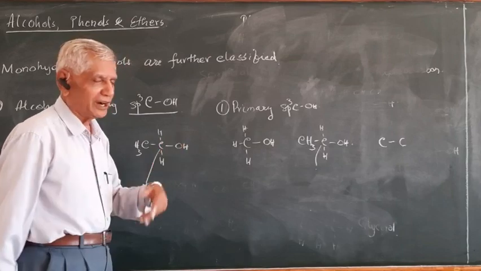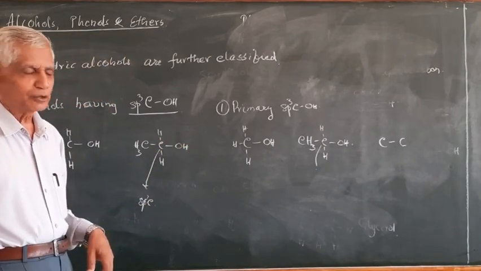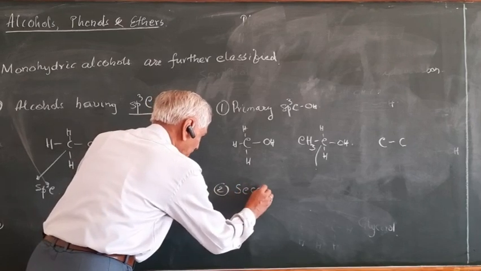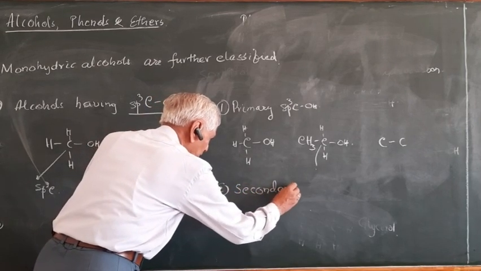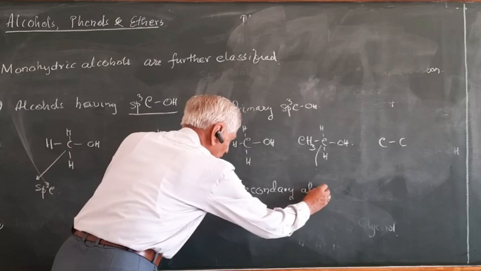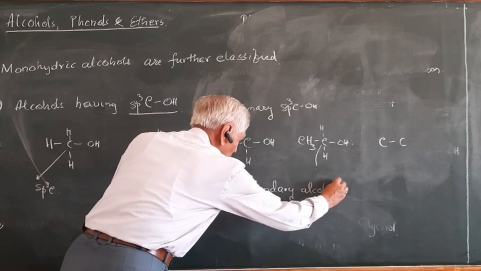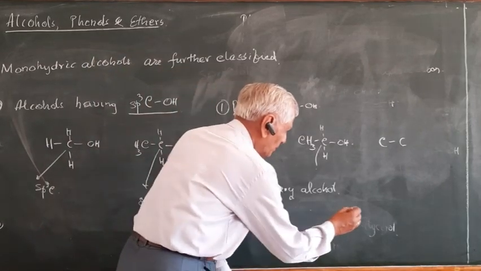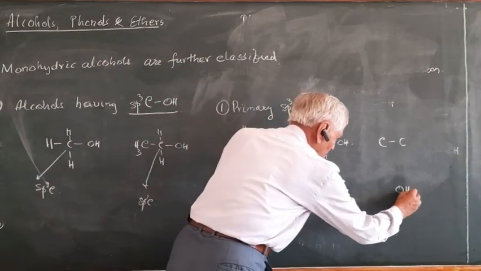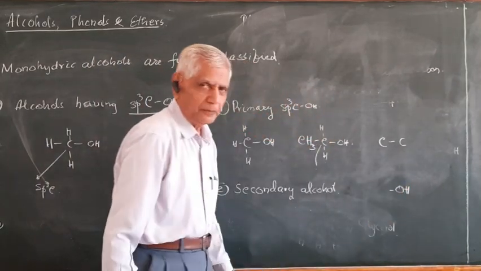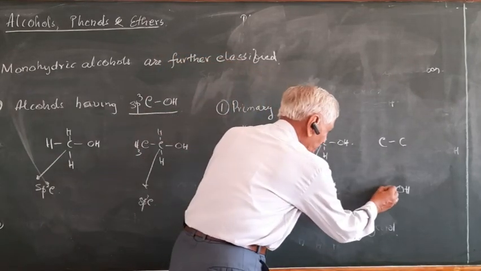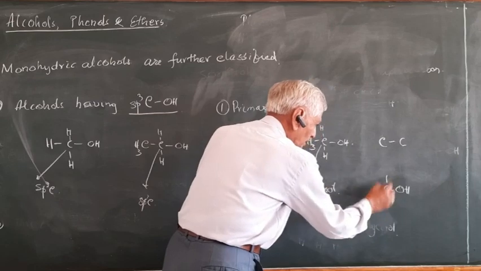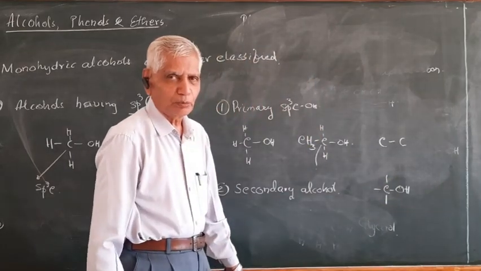Tell me what is the secondary sp3 carbon OH group? Secondary alcohol. In secondary alcohol, the OH group is definitely bonded to sp3 carbon only. This is sp3 carbon, as you know.